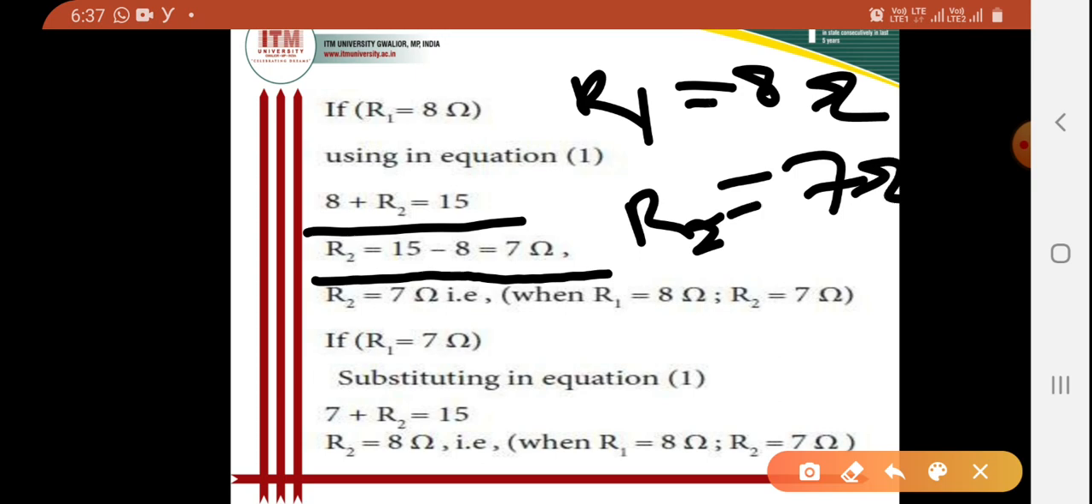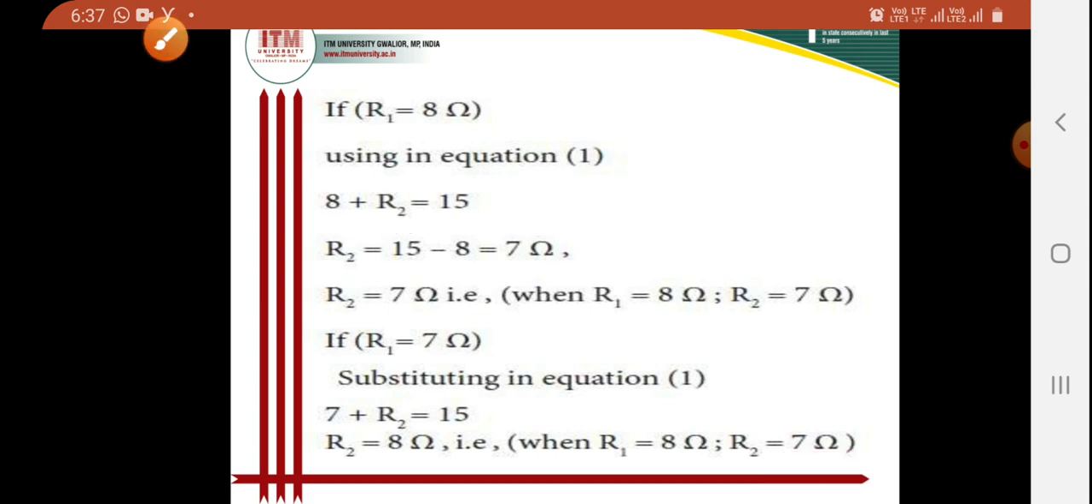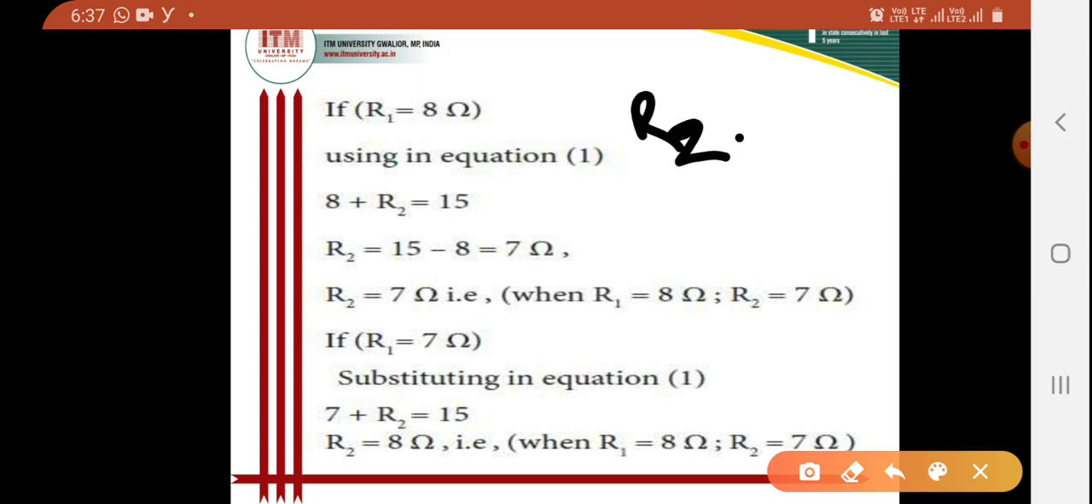Similarly, if I am considering another solution, that is R1 as 7 ohm, in that case R2 will be 8 ohm.